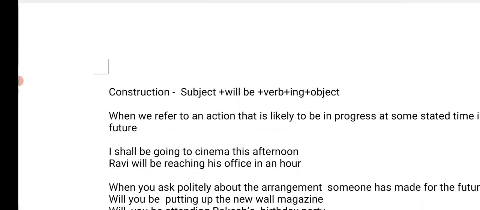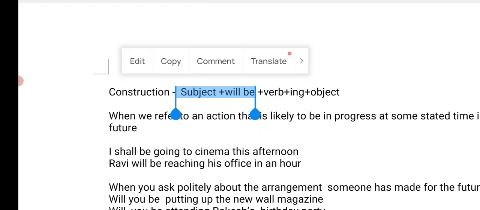Let's look at the construction. Subject plus will be, we use in future continuous tense. For example, in simple present and simple past tense, what do we use? We use is, am, are plus the ing form of the verb in simple present, and in simple past we use was, were plus the ing form of the verb.